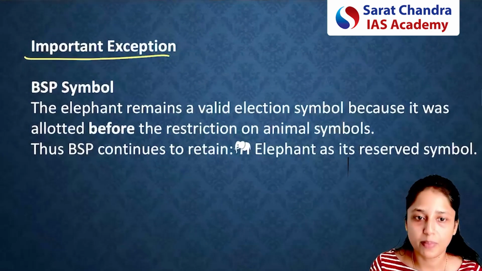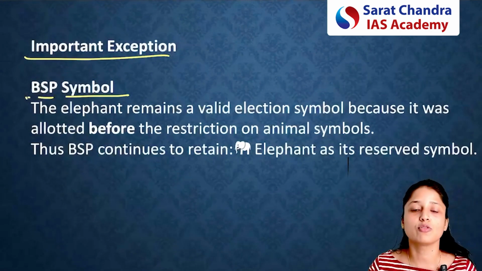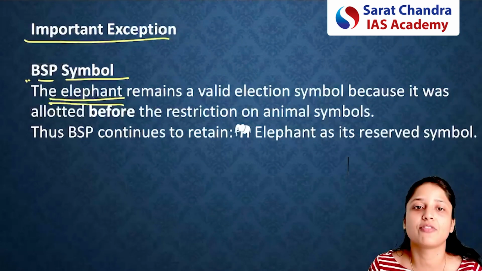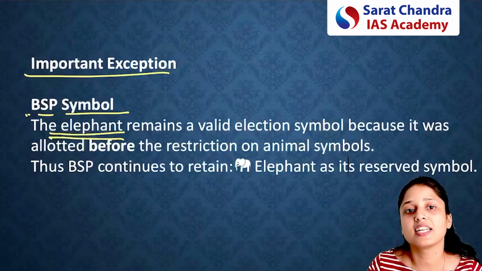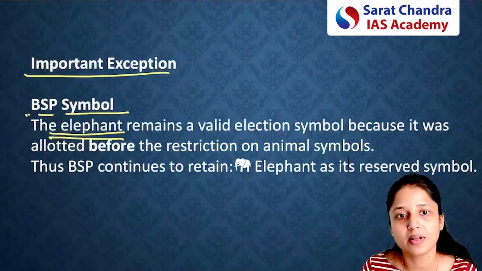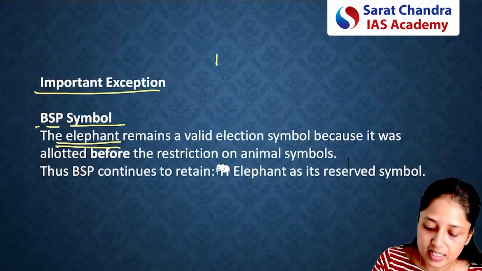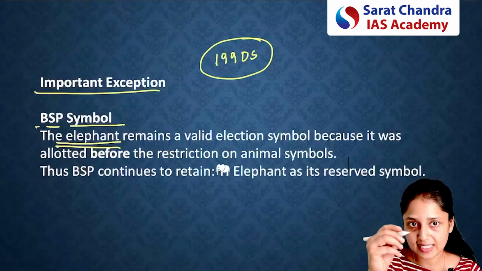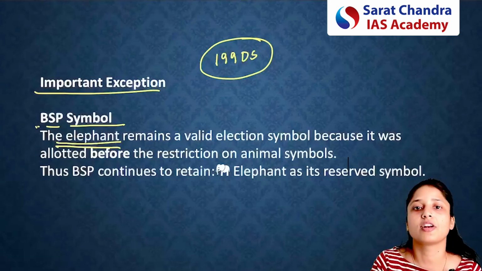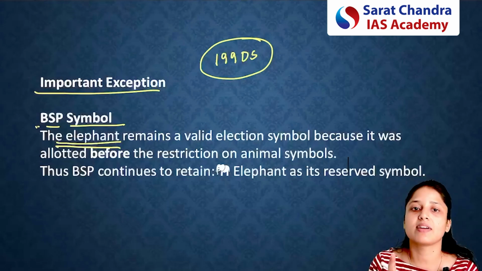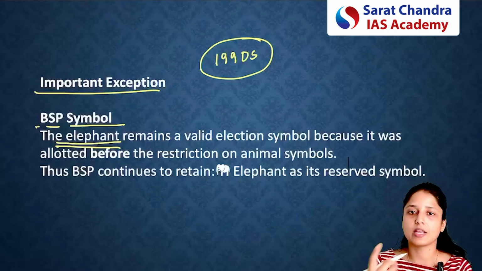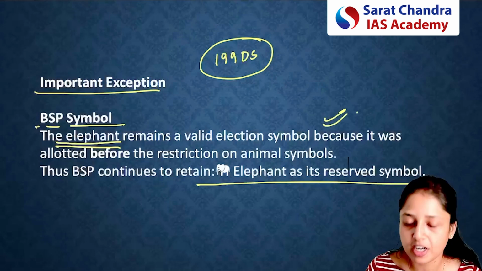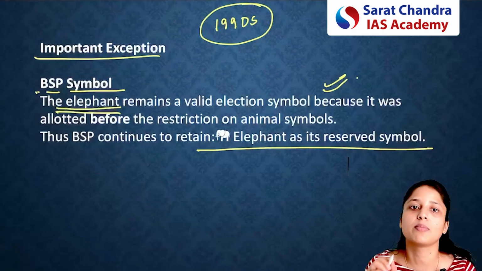There is one party, the BSP or Bahujan Samaj Party, whose president is Mayawati. Their party symbol is the elephant. You can ask why this party is using an animal as a symbol. The Election Commission of India took this decision during the 1990s, but the symbol was already allotted to the Bahujan Samaj Party before the 1990s. That's why this is one exception in India: though the use of animals as a symbol is banned, this symbol was allotted before the 1990s, so BSP is using an animal, the elephant, as a symbol.